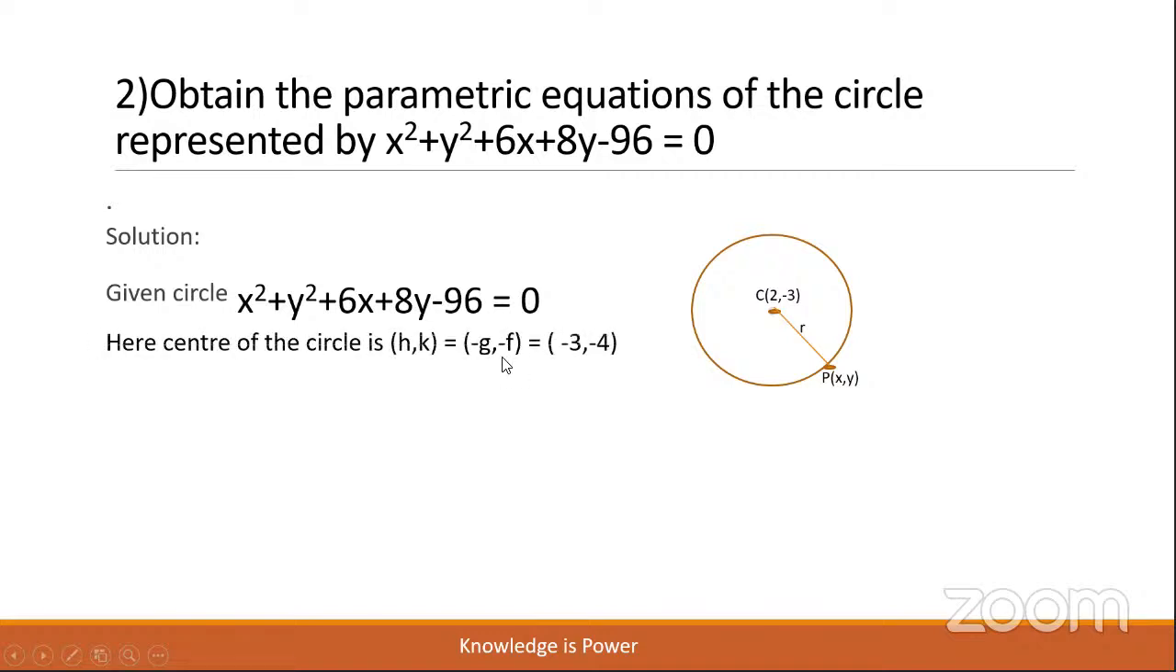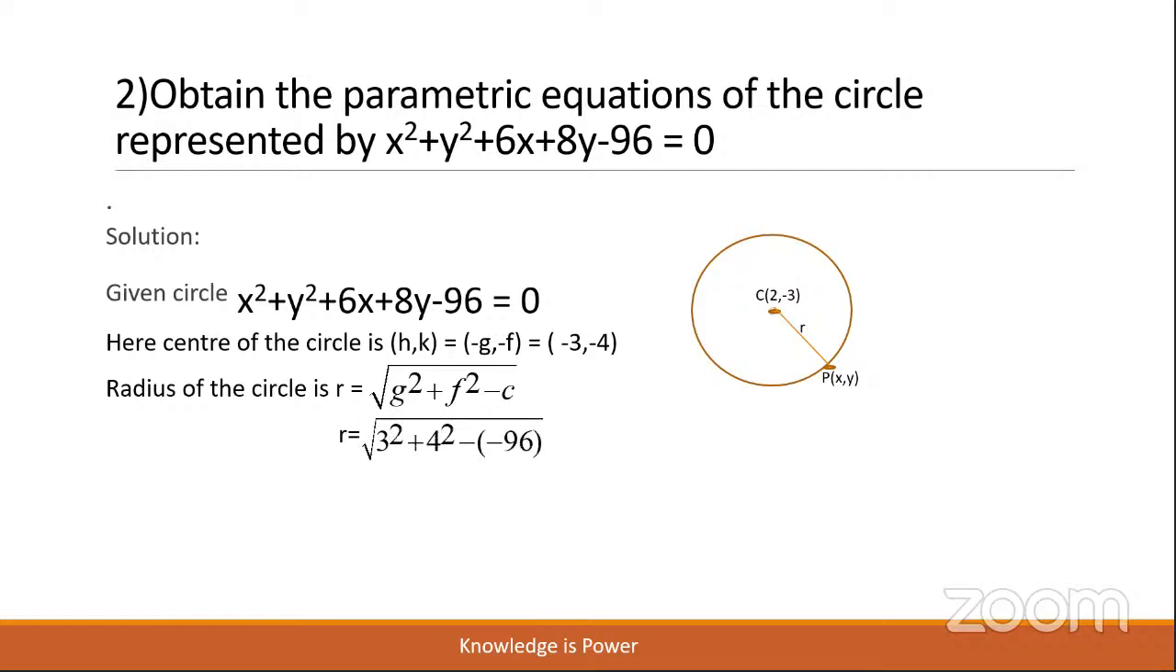The center of the circle is (minus g, minus f), which will be (h, k) equal to (minus 3, minus 4). Half of the x coefficient with minus sign, half of the y coefficient with minus sign. Radius r is equal to the formula root of g square plus f square minus c, which is under root of 3 square 9, 4 square 16, minus of minus 96, plus 96. So 9 plus 16, 25, plus 96. So r is equal to under root of 121, which implies r equal to 11.